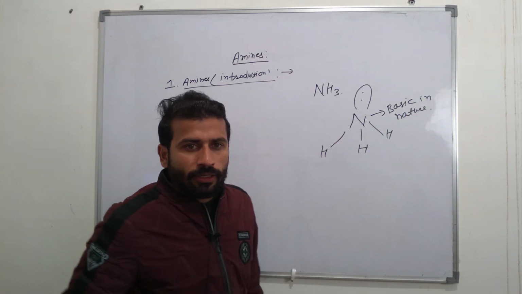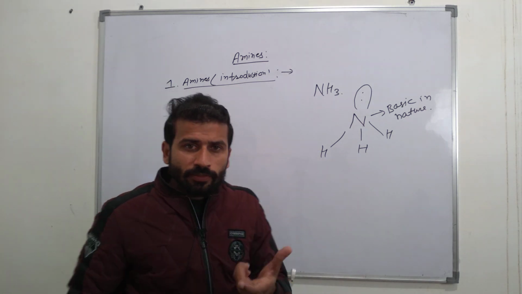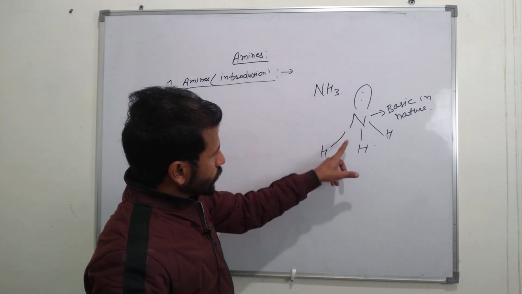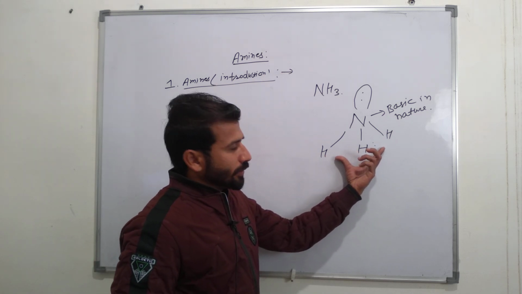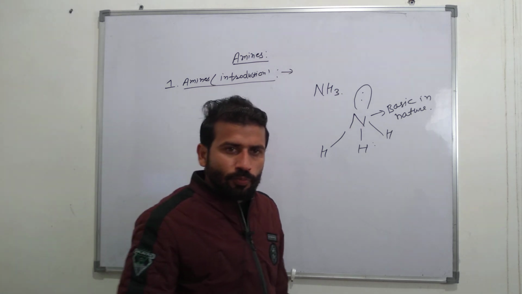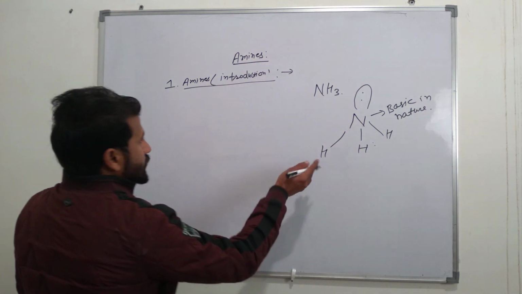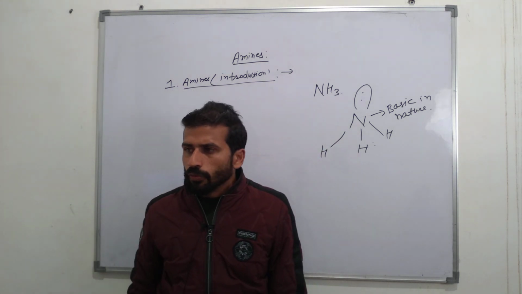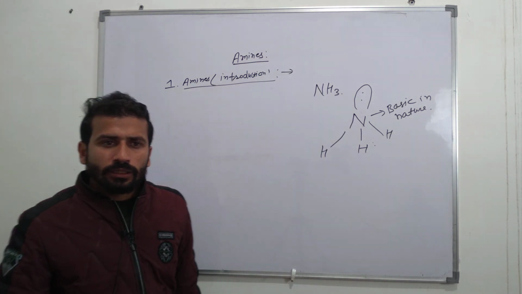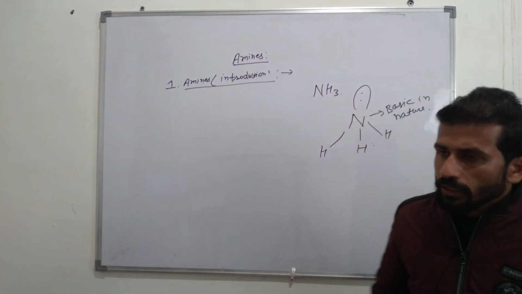Now from this ammonia, what is amines? Amines are the derivatives of ammonia, in which the hydrogens are replaced by groups, that is CH3 group, C2H5, various alkyl groups. This is the amines. Amines are the derivatives of ammonia in which one or more hydrogen atoms have been replaced by alkyl group.